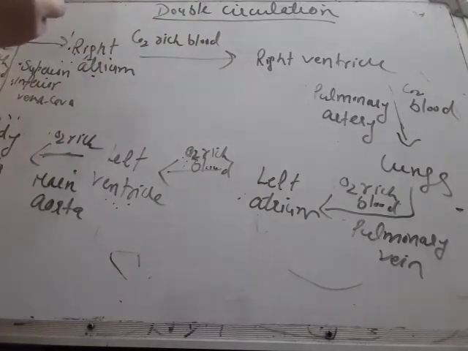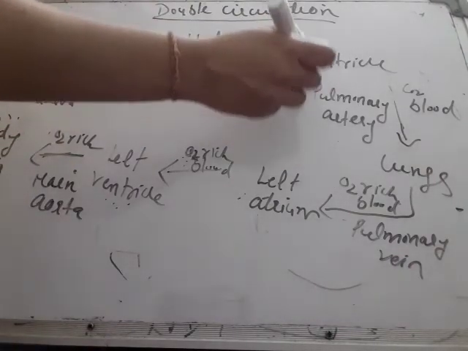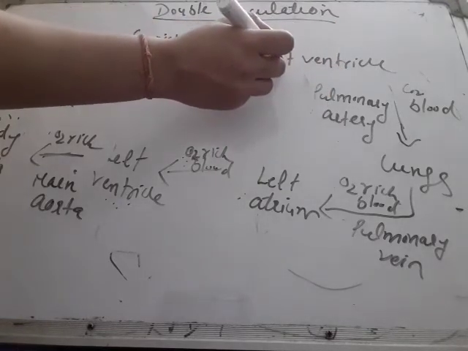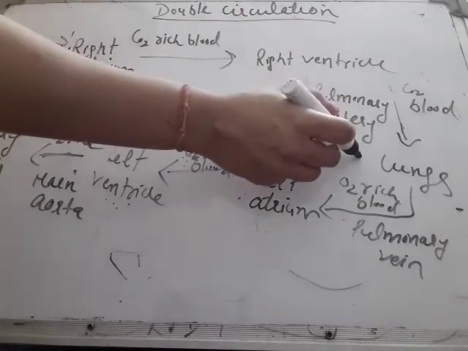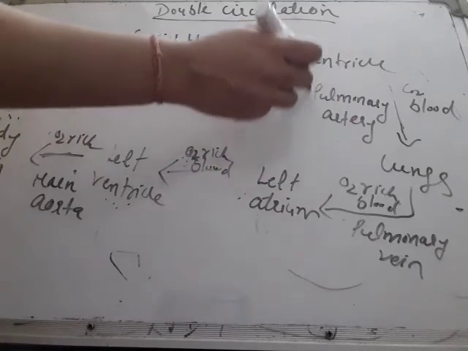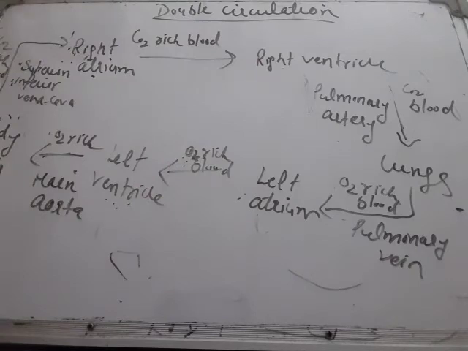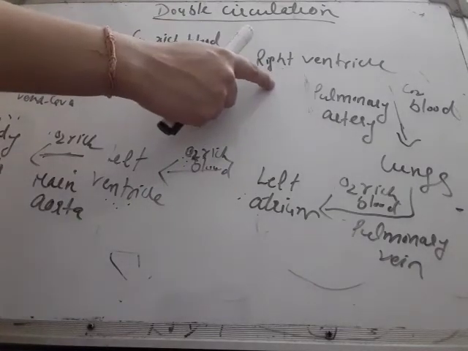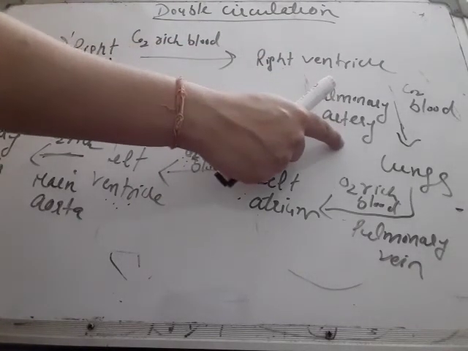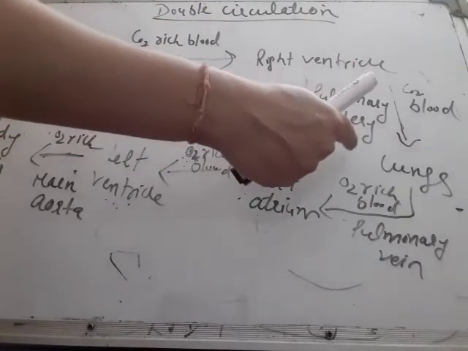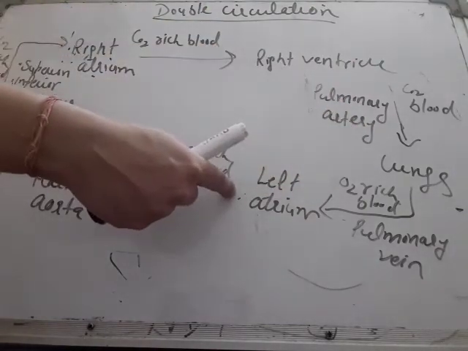It is of two types, pulmonary and systemic circulation. The pulmonary circulation begins where blood flows from the right ventricle to the lungs. Pulmonary circulation is flow of impure blood from the right ventricle to the lungs and flow of pure blood from the lungs to the left atrium.